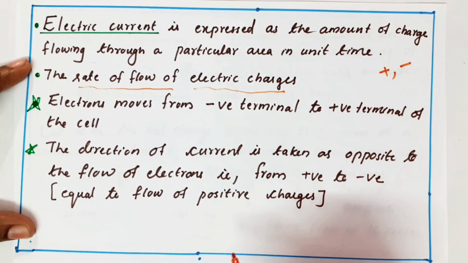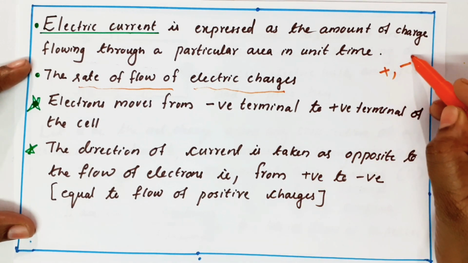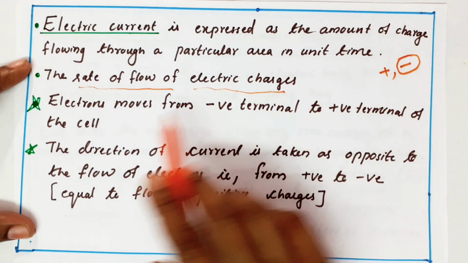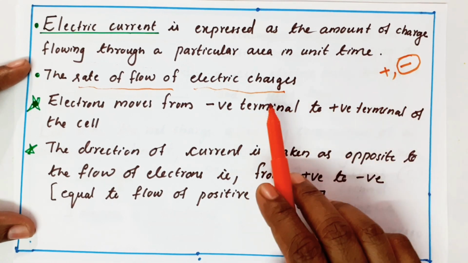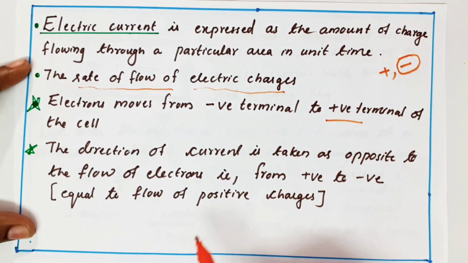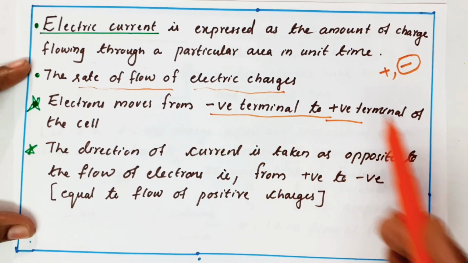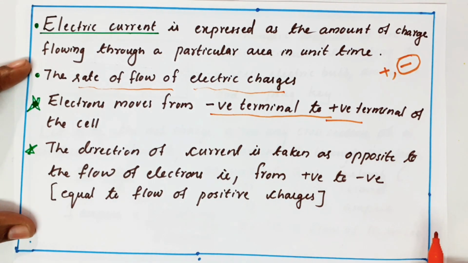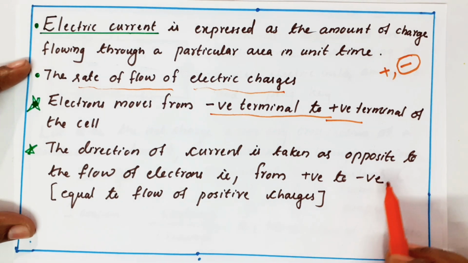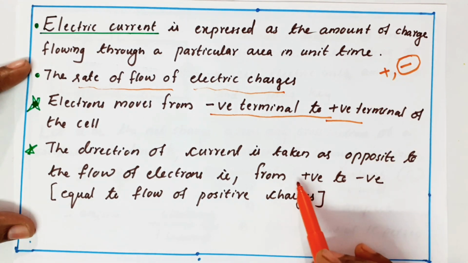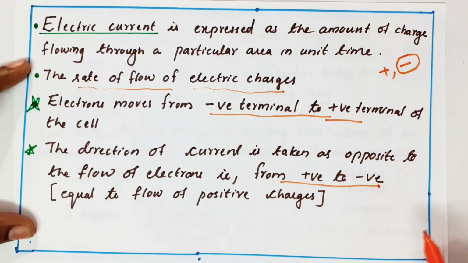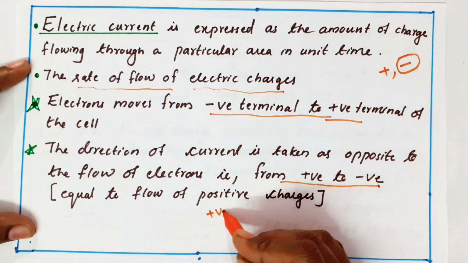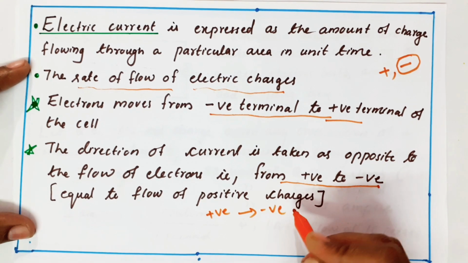We have two types of charges, positive and negative charges. So we are dealing with the electrons here. So electrons are moving from which terminal to which terminal? Electrons are negatively charged. So it moves towards which terminal? Positive terminal. Electrons move from negative terminal to positive terminal of the cell. But the conventional direction of current we have taken opposite to this. Opposite to this, it is moving from positive to negative. It means the positive charge particle will move from positive to negative.